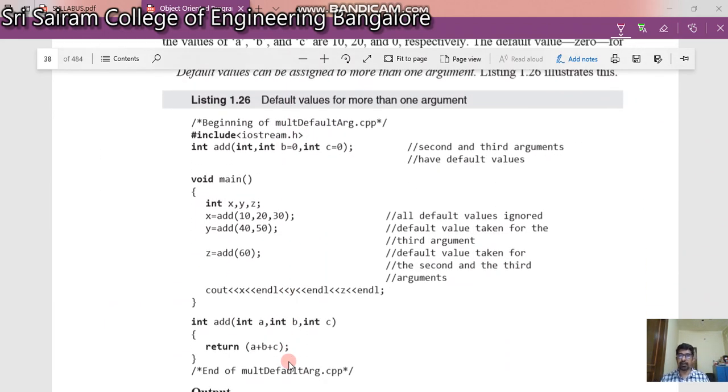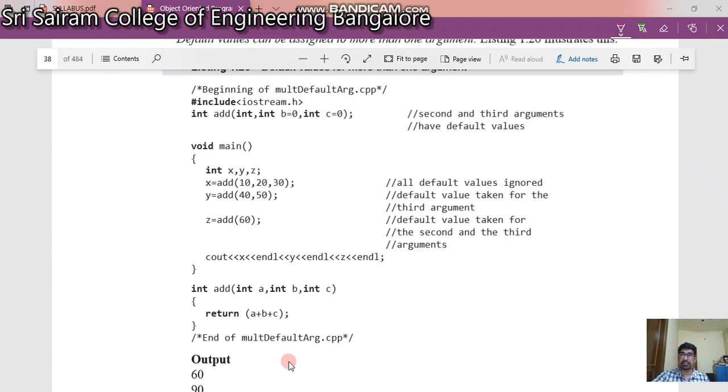Next is the default value for more than one argument. Think that you need to have default values for more than one argument. That is also fine. Look at this statement. Here we have three parameters, here we have two parameters, and here we have one parameter. This also works fine.